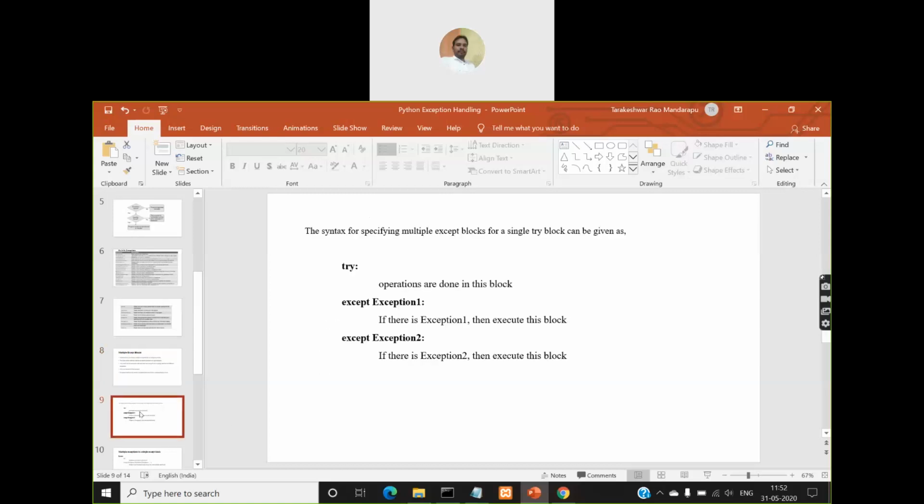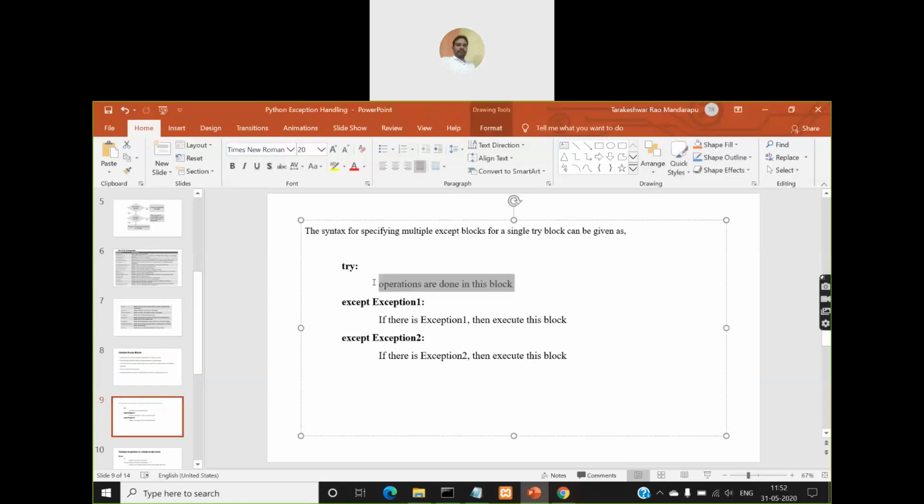Okay. Then if you want to use multiple except blocks, what is the syntax you need to follow? You'll have a try block, then whatever code you want to put inside the try block, you'll put it inside the try block. Then the first except block, the keyword except followed by exception name 1 and its corresponding handling code. Then similarly the next except block, exception type 2 and its handling block. So in that way you can have any number of except blocks.